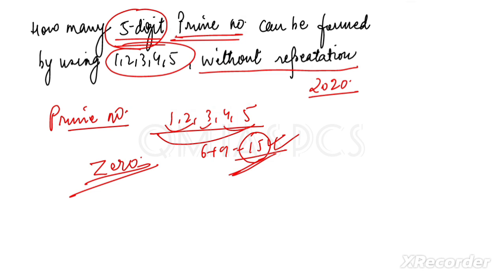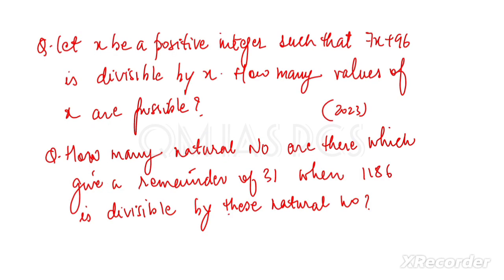So I think I have discussed sufficient practice questions, and I have given every concept right now. So let's do homework. Are you ready? Okay, it's a very easy question. I have just chosen two very easy questions, the easiest questions. Trust me. Okay, so let's see. The first question is: let x be a positive integer such that 7x plus 96 is divisible by x. How many values of x are possible?